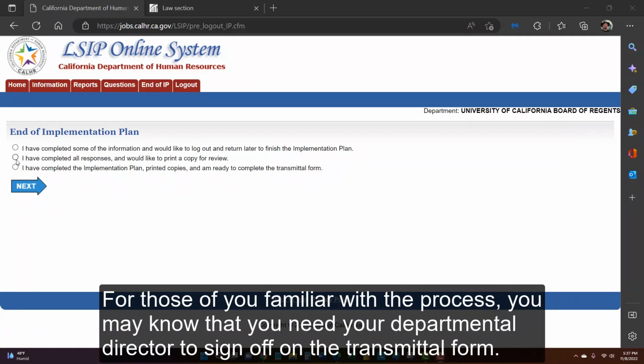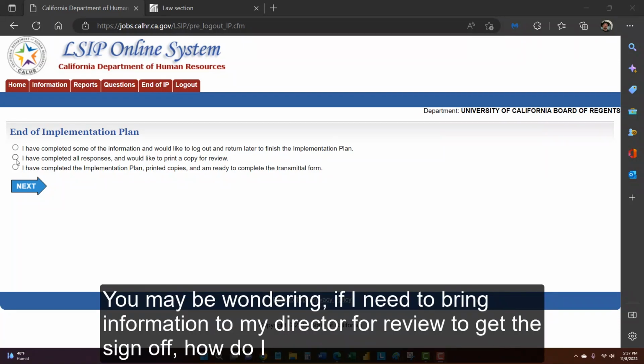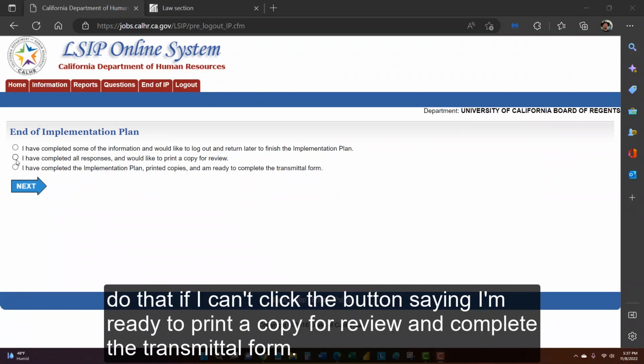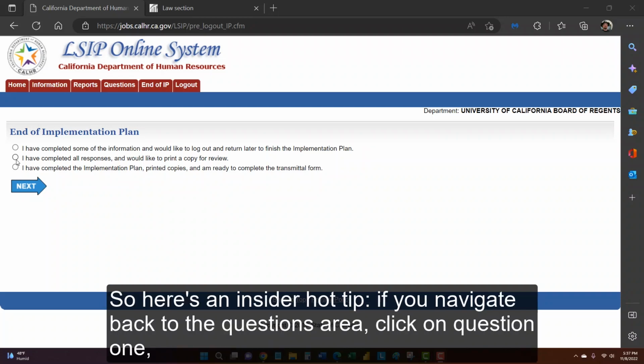For those of you familiar with the process, you may know that you need your departmental director to sign off on the transmittal form. You may be wondering, if I need to bring information to my director for review to get the sign off, how do I do that if I can't click the button saying I'm ready to print a copy for review and complete the transmittal form? So here's an insider hot tip.